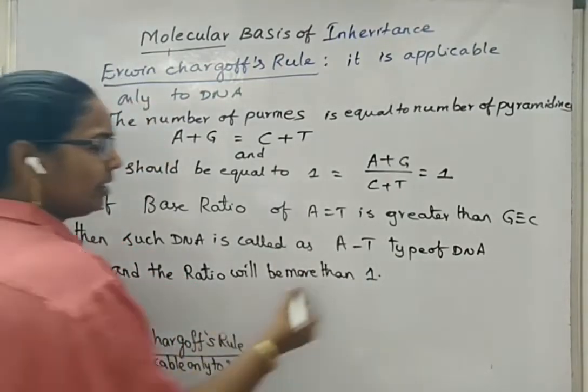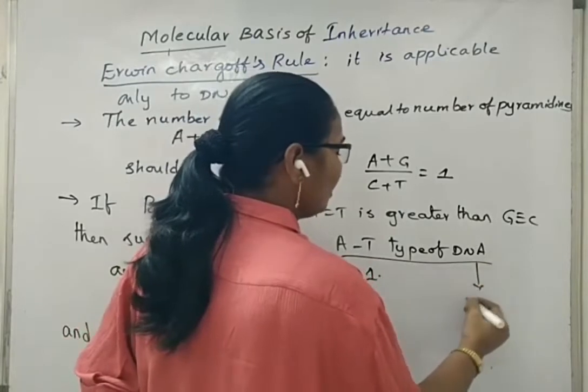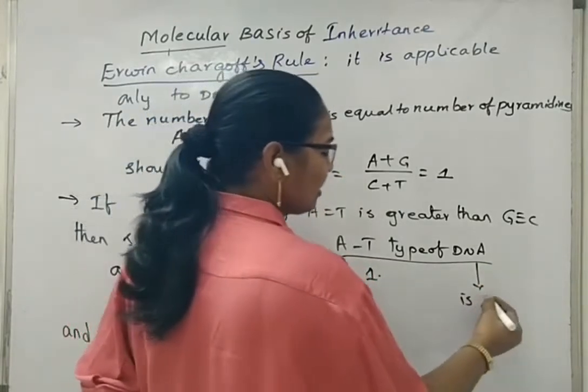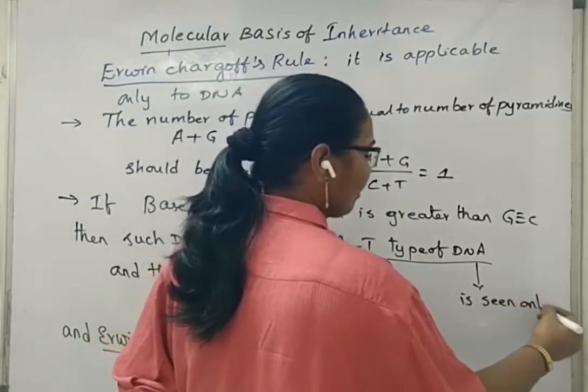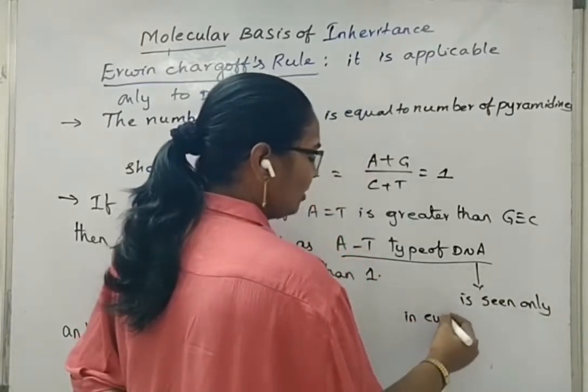Such type of DNA, AT type of DNA, is seen only in eukaryotes.